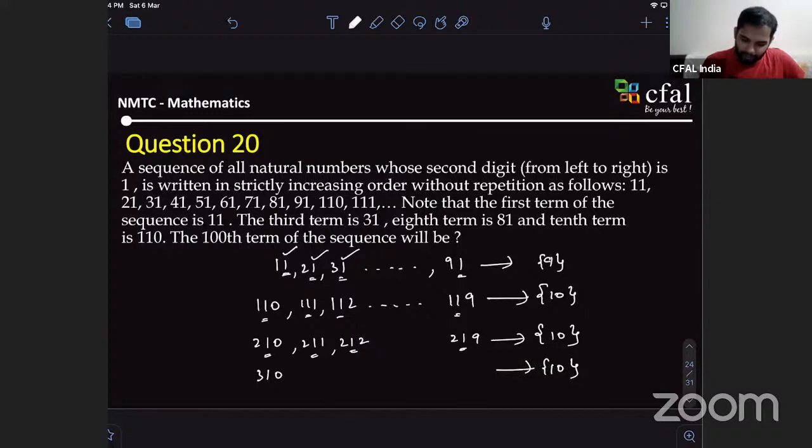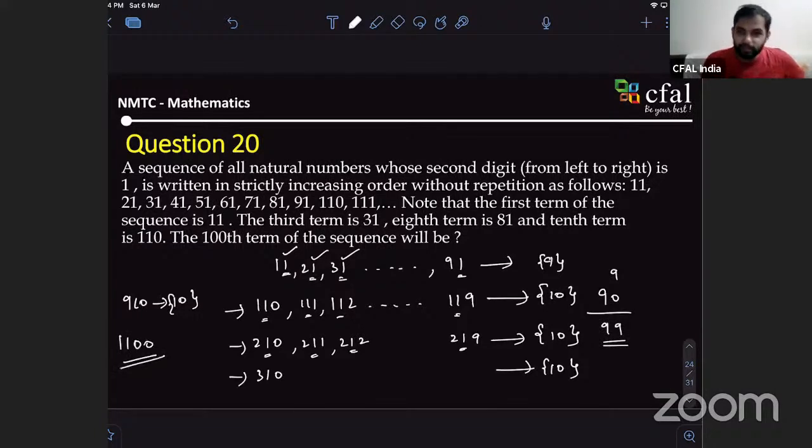Yeah, directly. Can't you see each of this set has 10 digits? So how much will 910 have? Not 10 digits, it is 9 into 10, so 90 numbers. Next will be 1100. How many numbers are over? 99 numbers are over. Yes. Next digit is what? 1100. Yes, 1100.